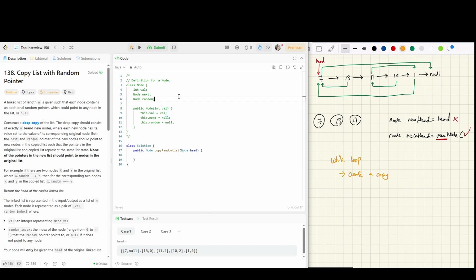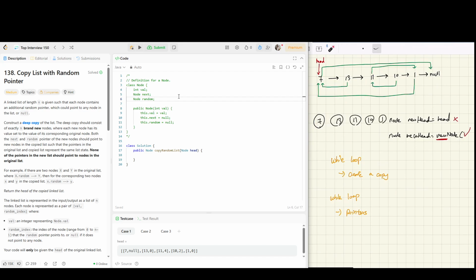So we do need another while loop that establishes pointers for our newly created nodes. In the first loop we created all the nodes, and they would look like this.